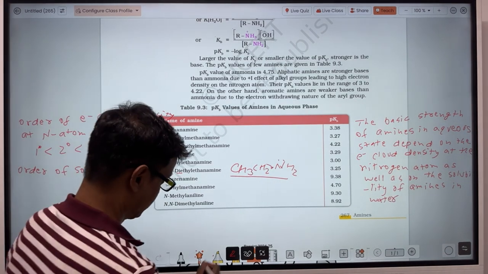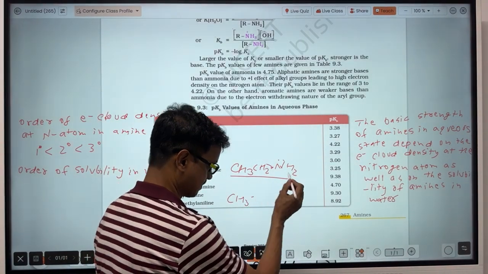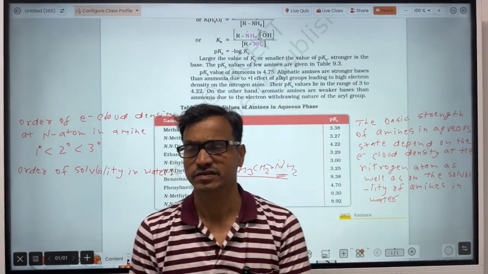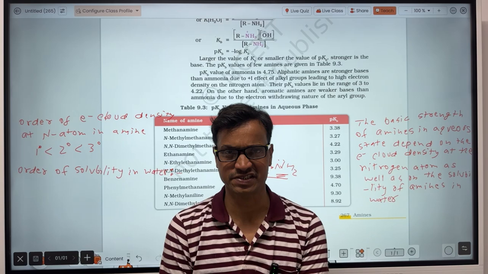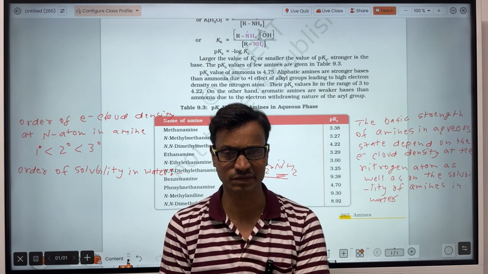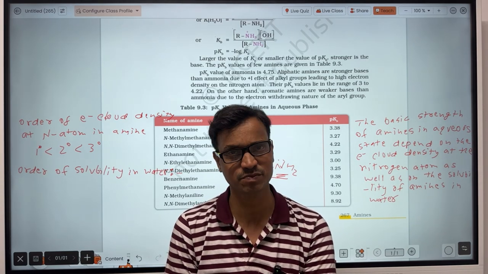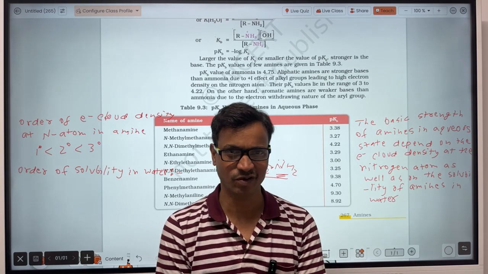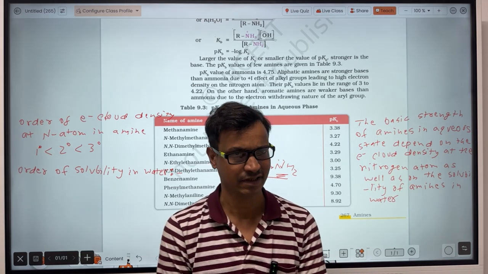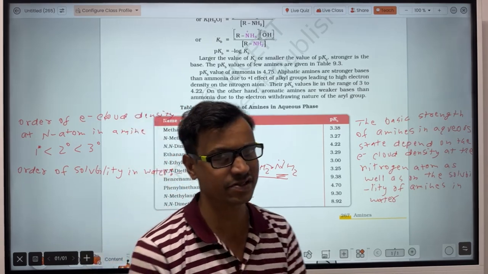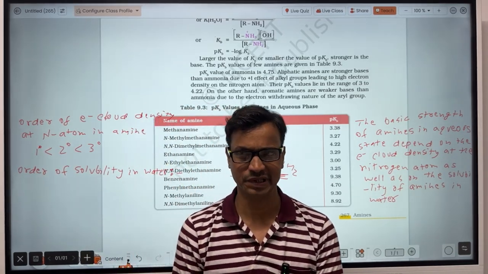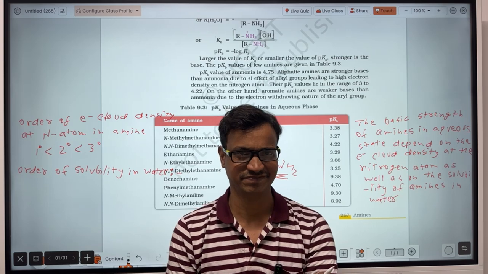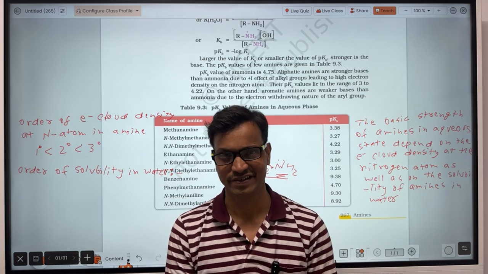You already know that in primary amines, the extent of hydrogen bonding will be more. Why? We have discussed this in physical properties. And in the tertiary amine, that is least, because in primary amine there are 2 hydrogens, so it can form more hydrogen bonds. In tertiary amine, there is no hydrogen bonded to the nitrogen.